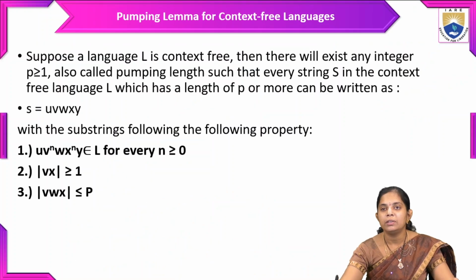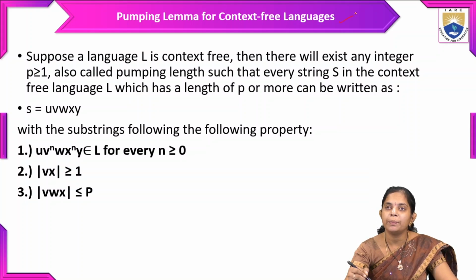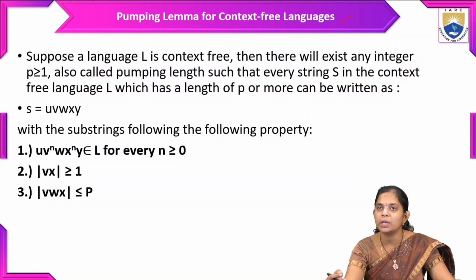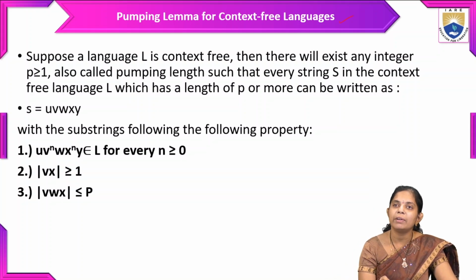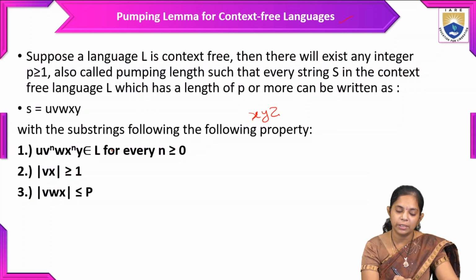Till now we discussed the pumping lemma for regular languages, and we also have the pumping lemma for context free languages. The difference between these two is that in regular languages we divide the string into 3 parts, x y z, and here we need to divide it into 5 parts.